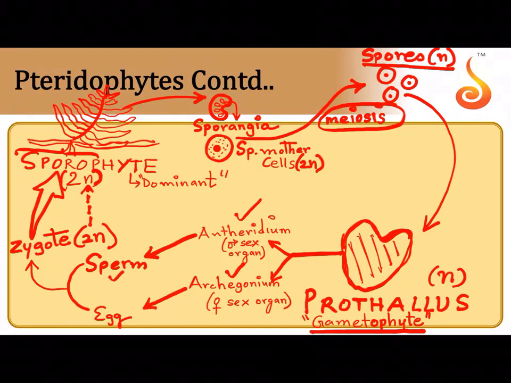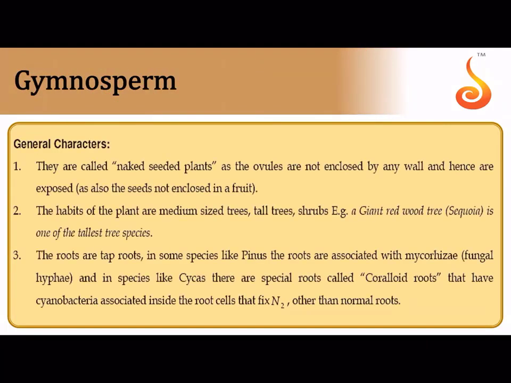The male sex organ produces the male sperm or the gamete called antherozoids. The archegonium has egg. They fuse to form a diploid zygote. The zygote develops into the sporophyte. So sporophyte undergoes asexual reproduction and prothallus undergoes sexual reproduction. Okay?